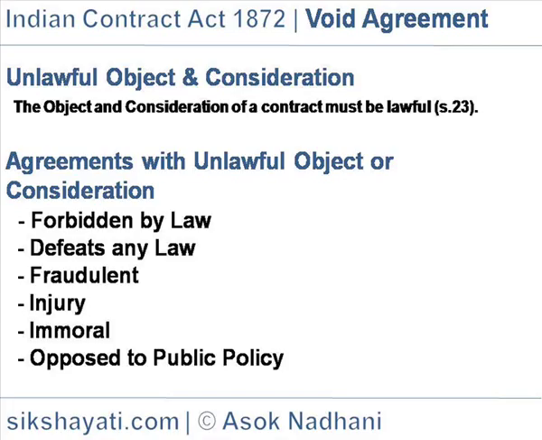Example: B borrowed rupees 100 from L and executed a bond promising to work for L without pay for a period of 2 years. In case of default, B was to pay interest at a very exorbitant rate and the principal sum at once.